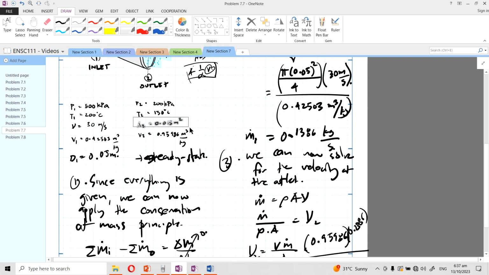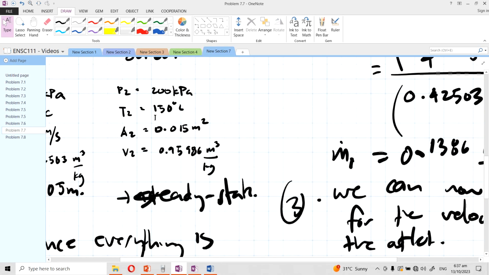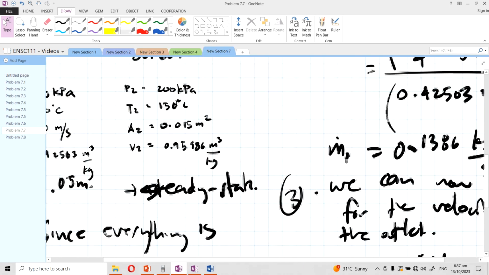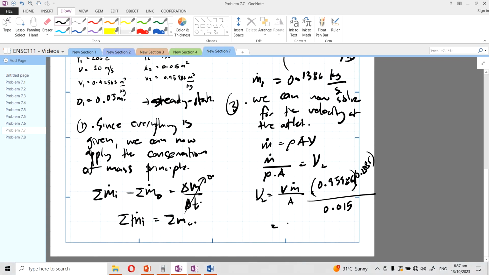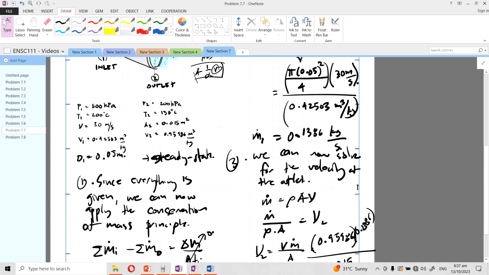It says here 0.015, so it's not diameter anymore, 0.015 meters squared. And if you do the math, what you get is 8.87 meters per second. Right, so that's it. That's how we get the answer.